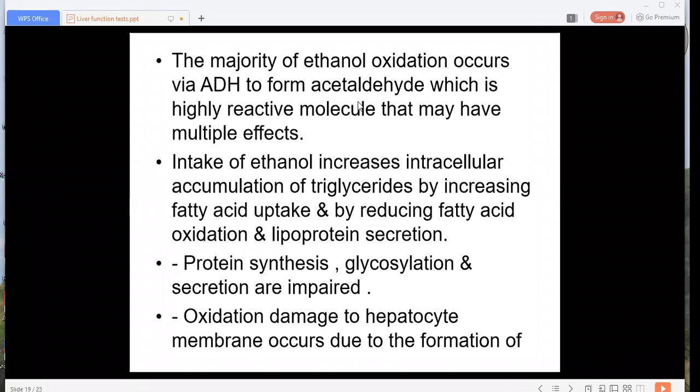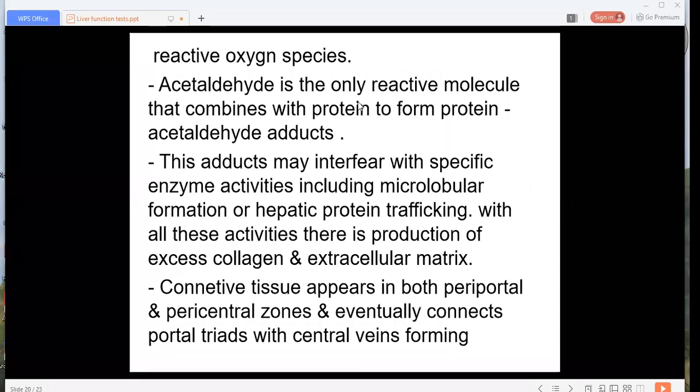Oxidative damage of the hepatocyte occurs due to formation of reactive oxygen species.